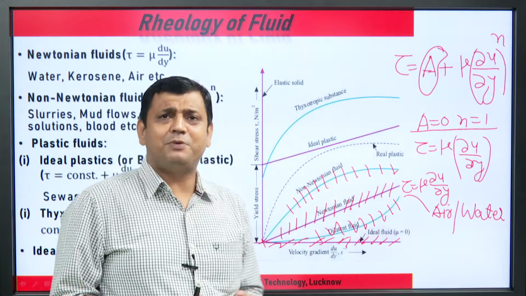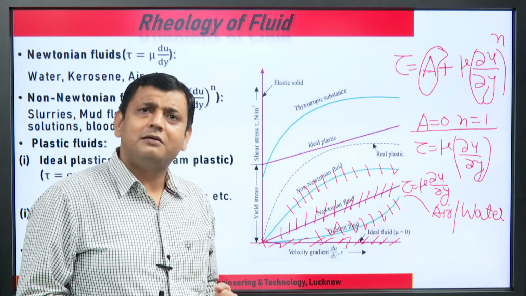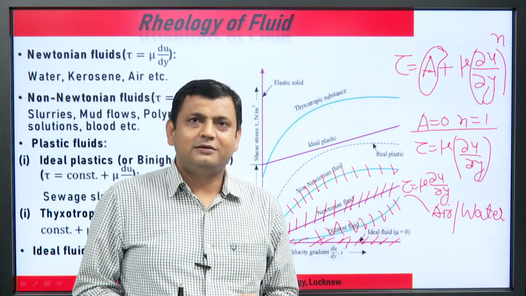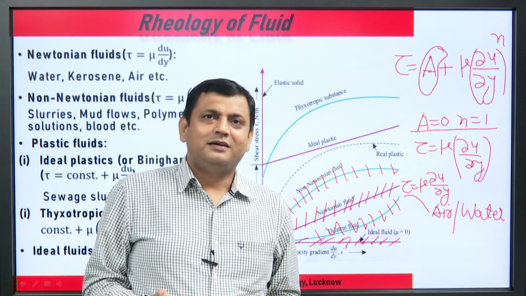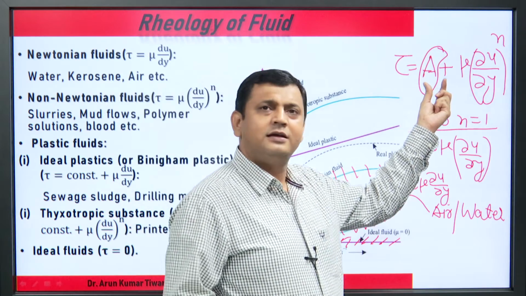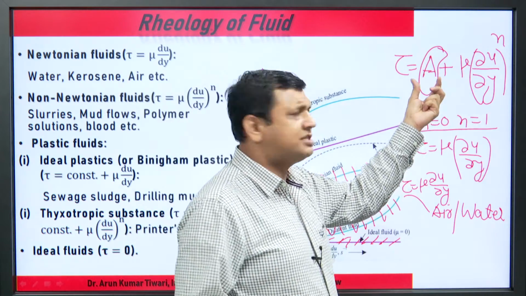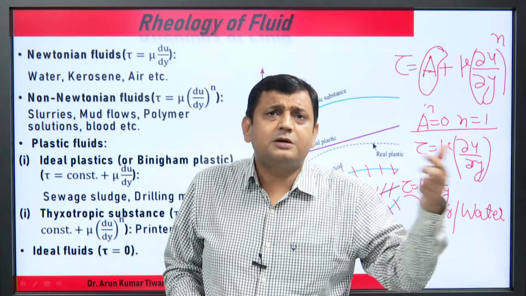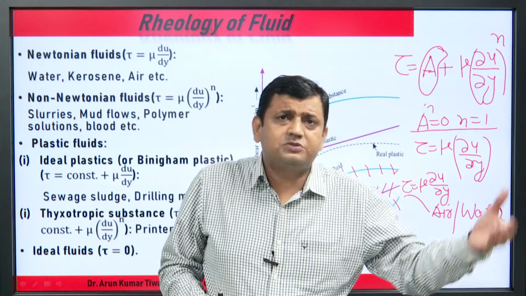Another beautiful example is printer ink and drilling mud. What is the category? If you see, in this case there is some initial stress, then shear thinning starts. After some time it is time dependent, and it consumes some power.